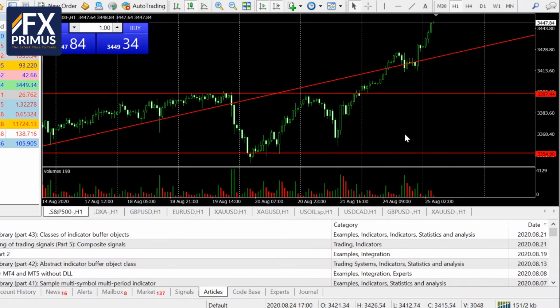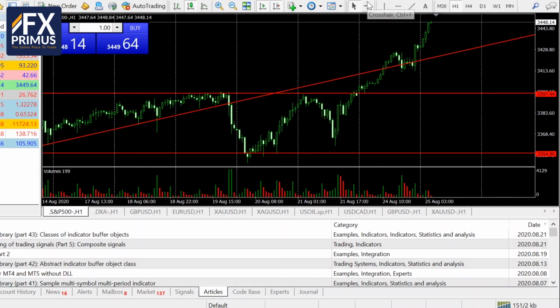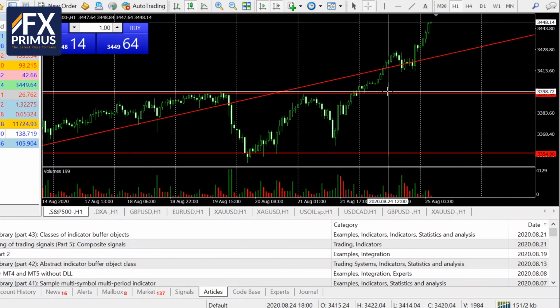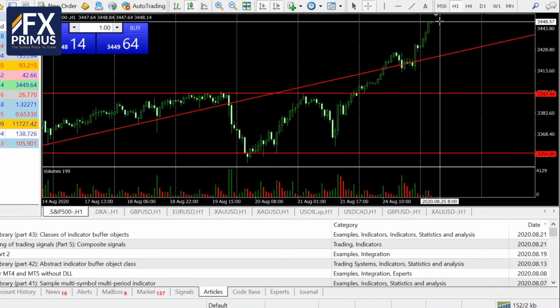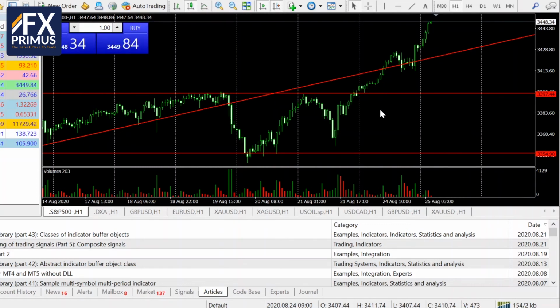Okay, quick look at the S&P 500. Again, the S&P 500 is still very much on a bullish run. Yesterday, it went up about 28 points, and currently it's at a record high of 3,448 points. Same goes with the Dow Jones Industrial Average and also the Nasdaq. And basically the bond, or what we call the US Treasury yields, for yesterday, bond prices went down. However, Treasury yields went up. Part of the reason why gold prices came down yesterday.